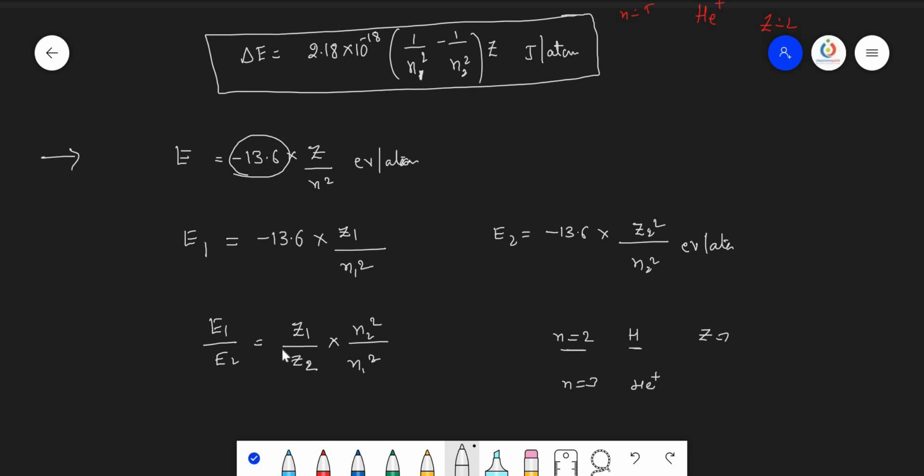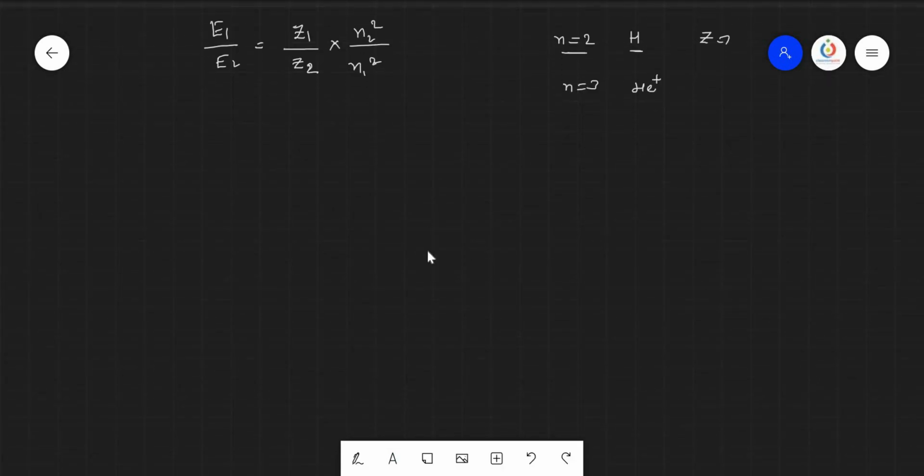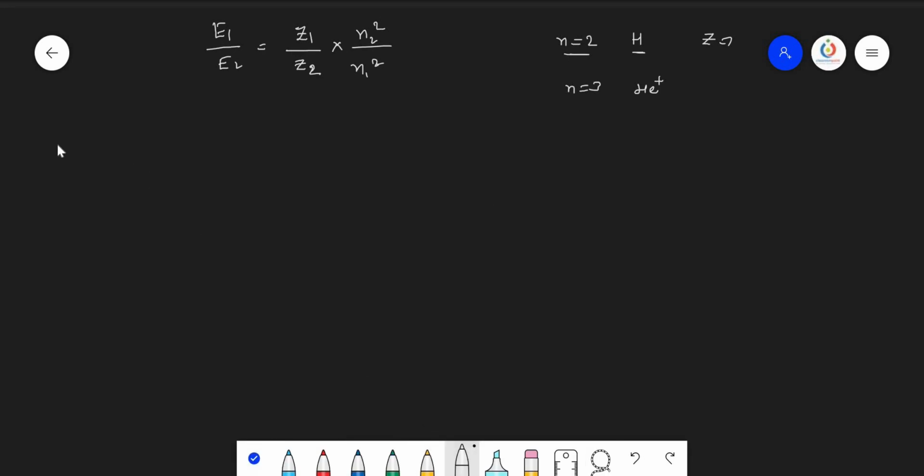So by substituting these values, you will get the ratio between the energies of one atom with another atom. These formulas are a bit important while solving problems in the examinations, which gives you the upper hand, because you get very less time to solve these questions.